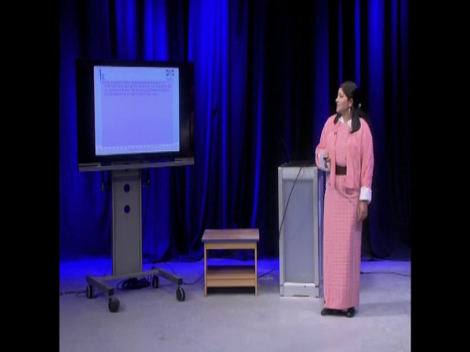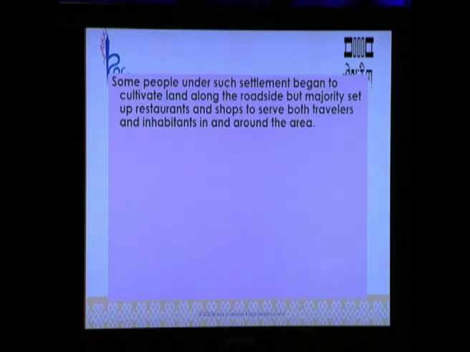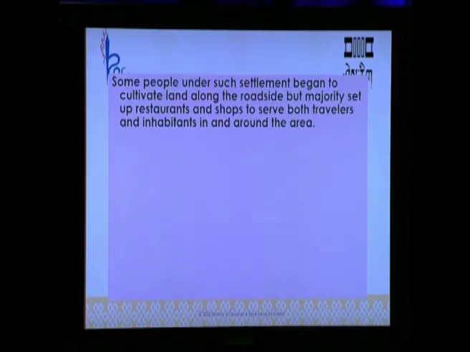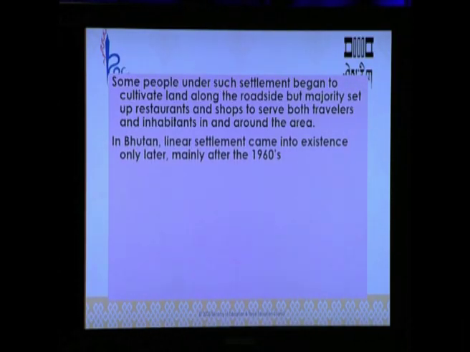Some people under such settlement began to cultivate land along the roadside, but the majority set up restaurants and shops to serve both travelers and inhabitants in and around the area. In Bhutan, linear settlement came into existence only later, mainly after the 1960s, when the highway road was established.